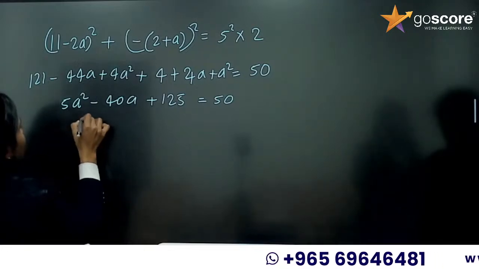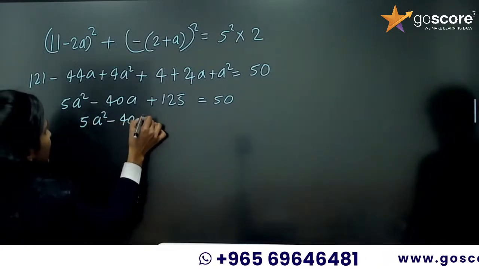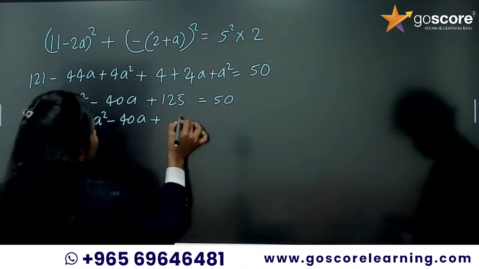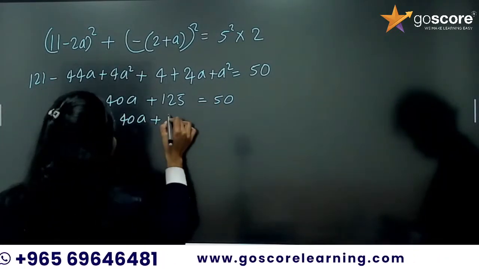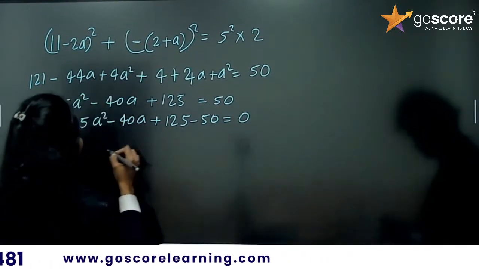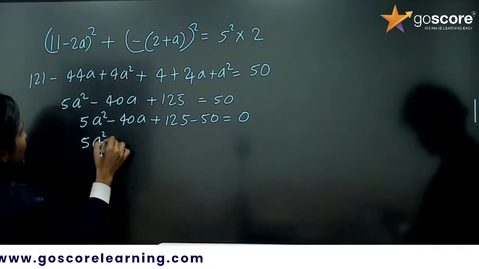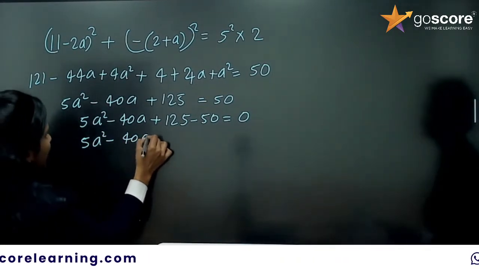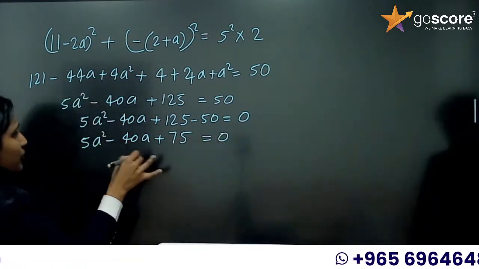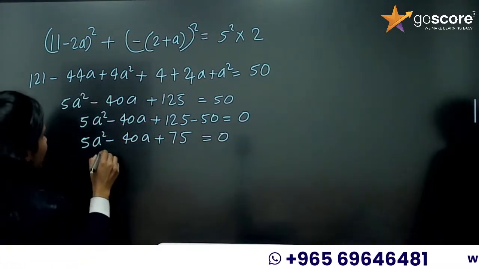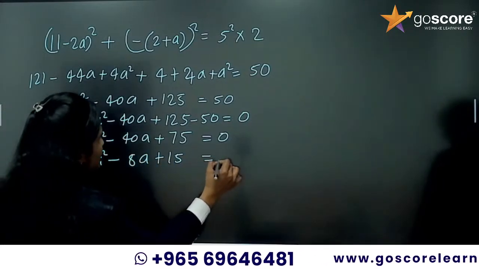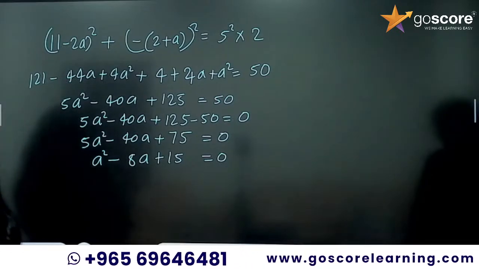50. So 5a square minus 40a plus 125 minus 50, what will it be? 125 minus 50 equal to 75. So 5a square minus 40a plus 75 equal to 0. I am going to cancel the 5, so I will be getting a square minus 8a plus 15 equal to 0. Now I can split the middle terms, right?